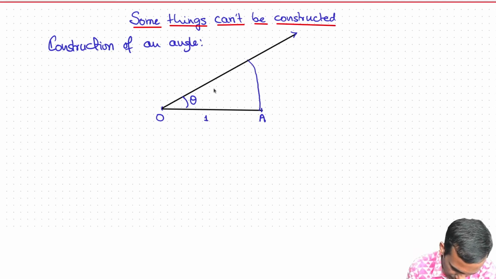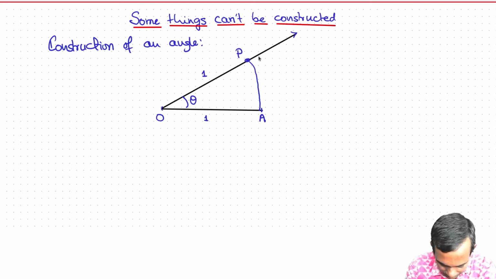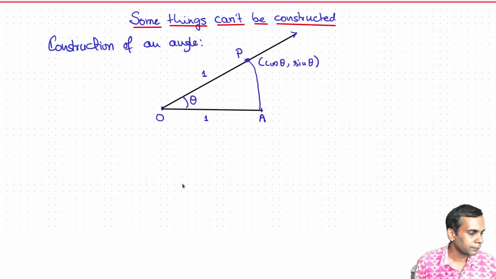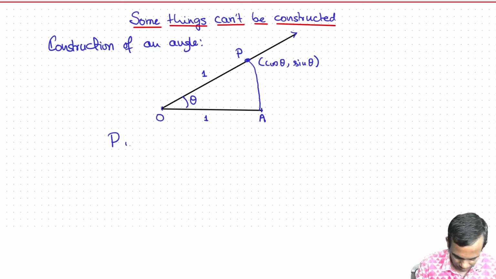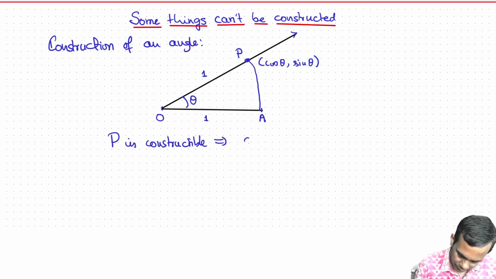So let's also take this to be 1. And then this point P here has coordinates cos theta, comma sine theta. So if the point P can be constructed, then we can also construct the length, so the real number cos theta is constructible. So P is constructible implies that cos theta is constructible.